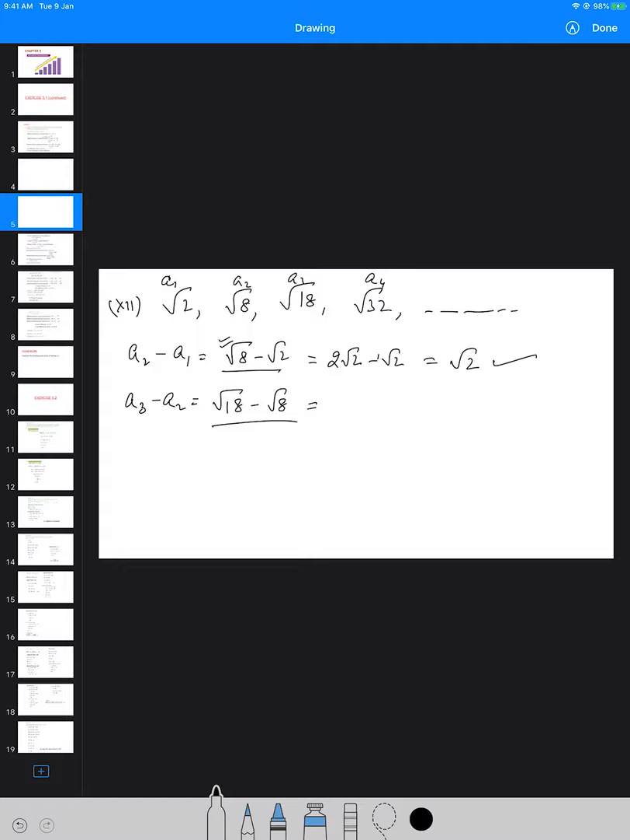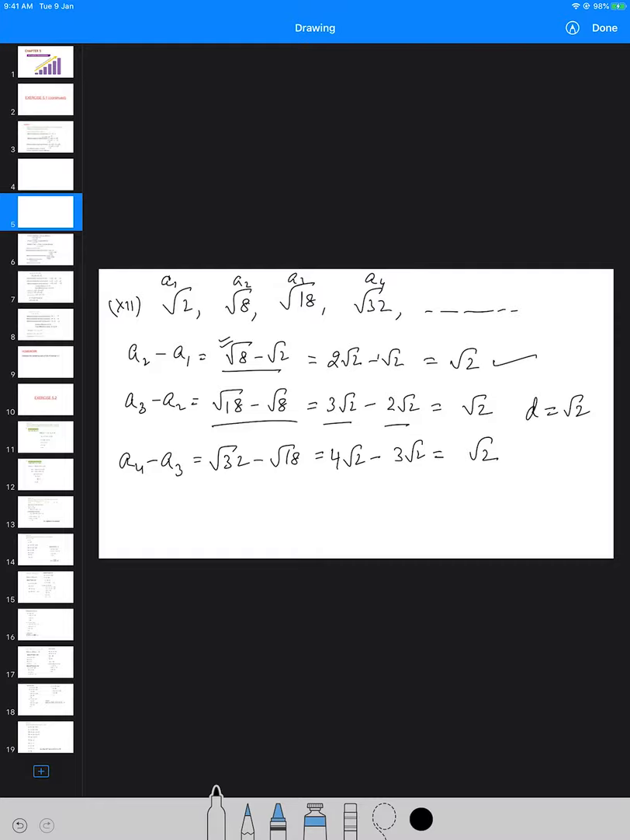Now, root 18, what is the simplified form? It is 3 root 2. And root 8 simplified form is 2 root 2. So 3 root 2 minus 2 root 2 gives you again root 2. Similarly, A4 minus A3 gives us root 32 minus root 18. Root 32 simplified form is 4 root 2 and root 18 is 3 root 2, which again gives us root 2. So can we say the given sequence is an AP with common difference as root 2?